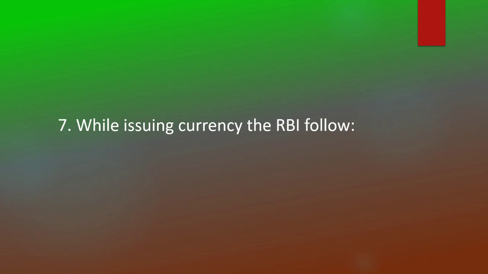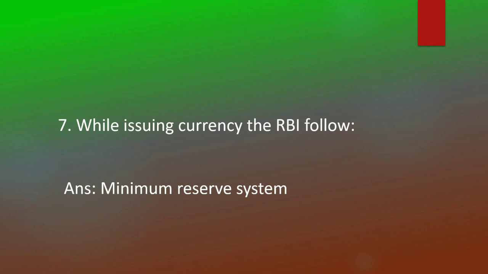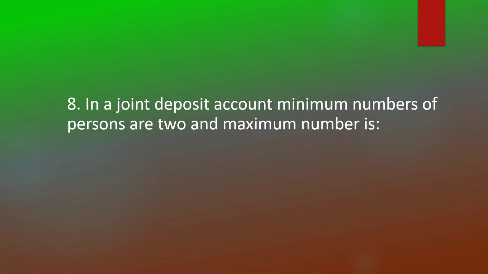While issuing currency, the RBI follows the minimum reserve system. In a joint deposit account, the minimum number of persons is 2 and the maximum number is 20.